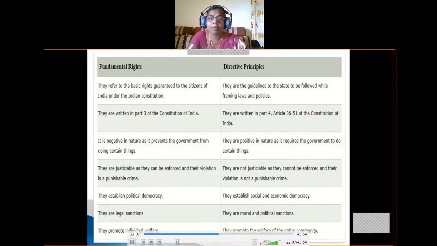But whereas the directive principles promote the welfare of the entire community. That means these principles benefit all the people of the country. That means it is a collective activity. They are enjoyed collectively by all the people, not individually. So I will give you some examples.